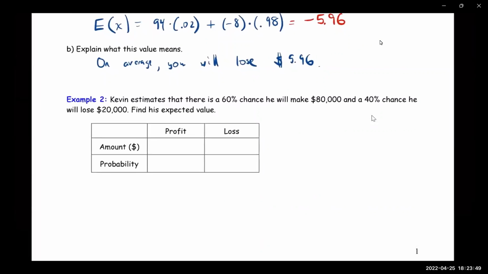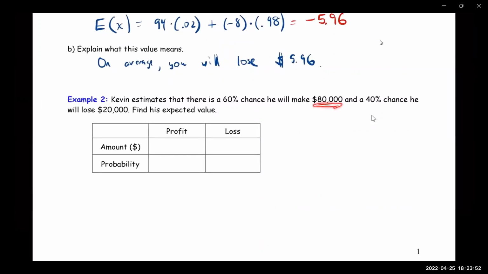Kevin estimates that there is a 60% chance that he will make $80,000 and a 40% chance that he will lose $20,000. Find his expected value. Once again, the percentages of winning and losing should add up to 100%, which they do. 60 plus 40 is 100. All right, so anybody know how much he would profit if he wins? $80,000. Yeah, it's a lot of money.